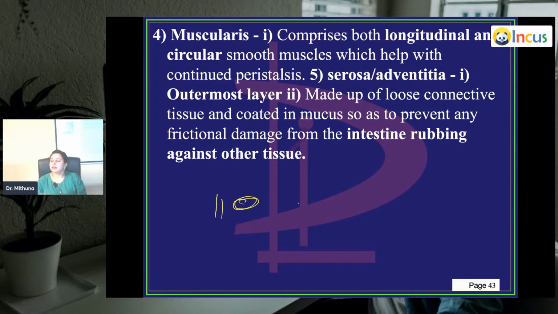And then, lastly, the outermost layer is the serosa or adventitia. It is made up of loose connective tissue, which is coated in mucus so as to prevent any frictional damage from the intestine rubbing against others. All the intestines are nearby, right? The small intestine, and then you have the large intestine here. They are all side by side, so you don't want any kind of frictional damage when two intestines keep rubbing against each other. To avoid that, you need some kind of substance in between both to avoid friction. That's the mucus. So all are coated with mucus to avoid frictional damage.